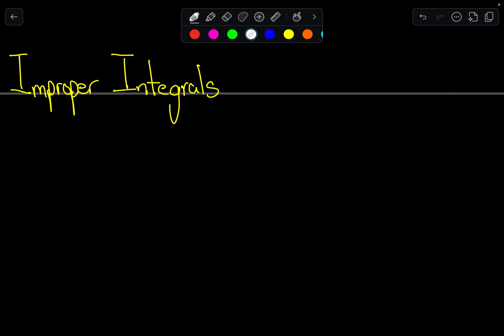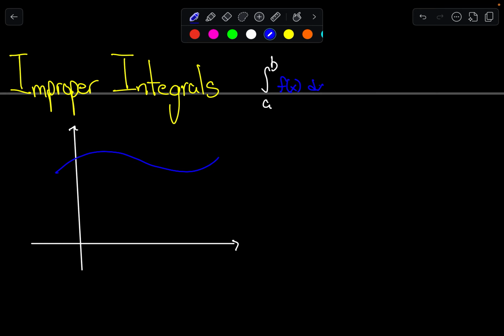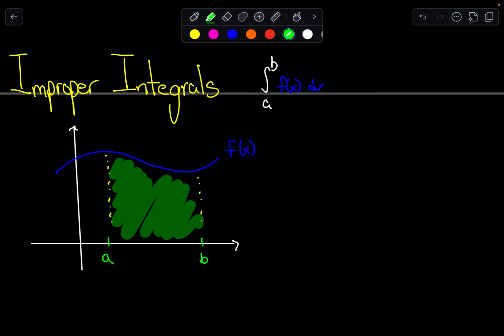per se. But to address this word improper, we first need to remember what integration is. And integration, at least integration that has bounds, we'll say, right? An integral from, say, a to b of some function f of x dx means that I have some function like this, f of x, and I'm integrating on some fixed interval from a to b. And visually, we've spent many videos discussing that this ends up giving us the area under the curve.